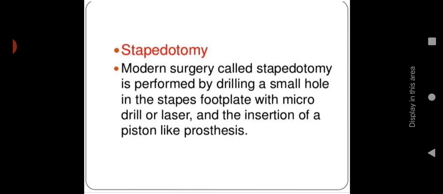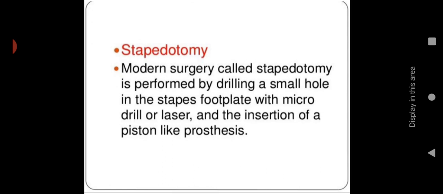piston-like prosthesis. So in stapedotomy, with the help of laser or some micro drill, we are inserting into the ear and making a hole on the diseased stapes bone, and we are keeping a piston-like prosthesis, an extra rod-like process or artificial bone, on the stapes bone, so that afterwards the sound vibration will be transmitted to the cochlea or inner ear.